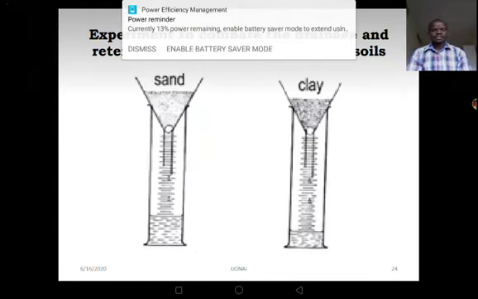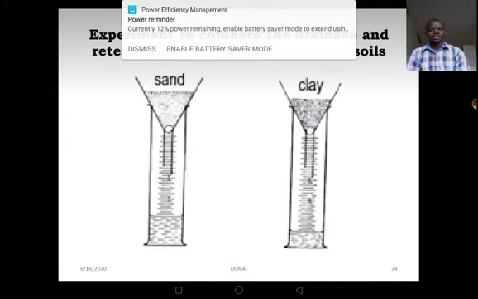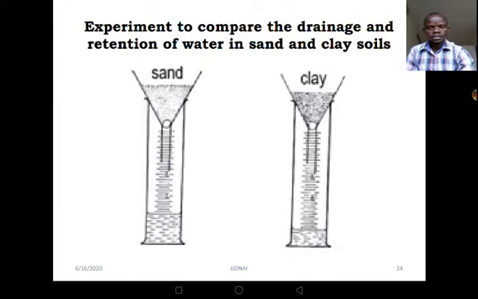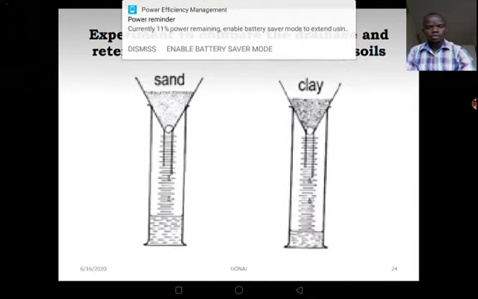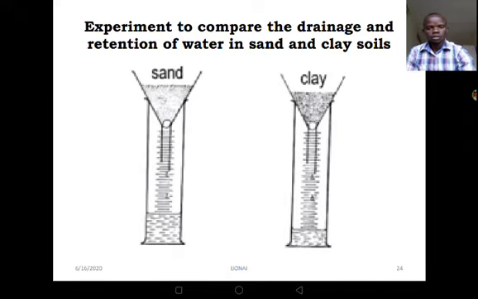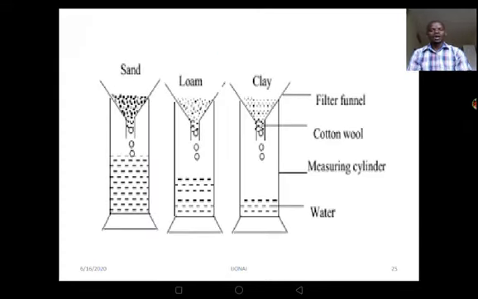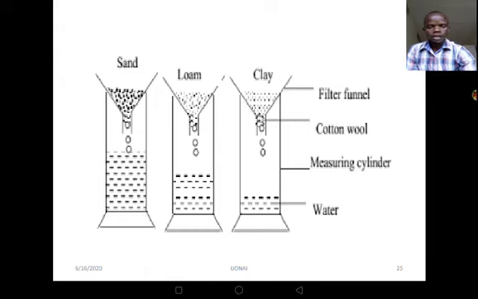Now, this is the setup of our apparatus. So we are having sand, and then we are having clay. After that, we are supposed to observe and see what will happen. When you look at this, we see that water is going through into the measuring cylinder. The water is going through the sandy soil and clay soil into the measuring cylinder. Here we are comparing these 3 soil samples: sand, loam, and clay.